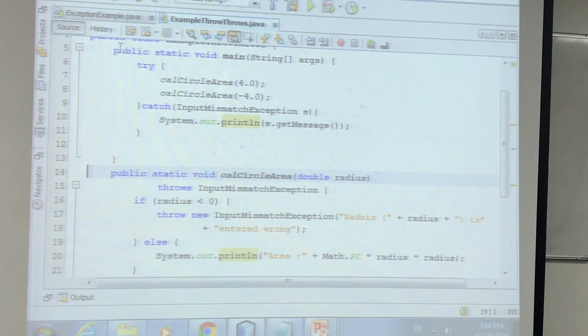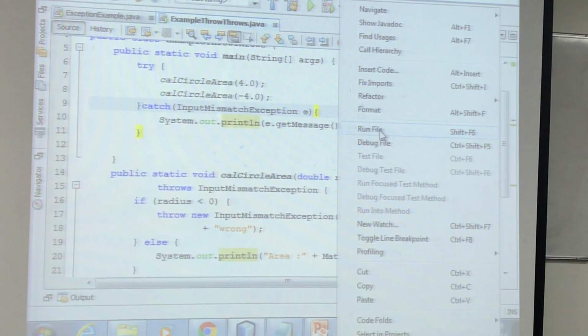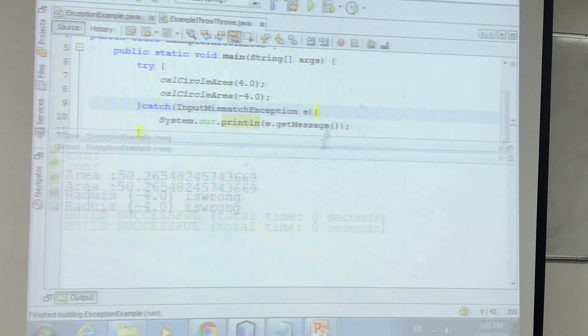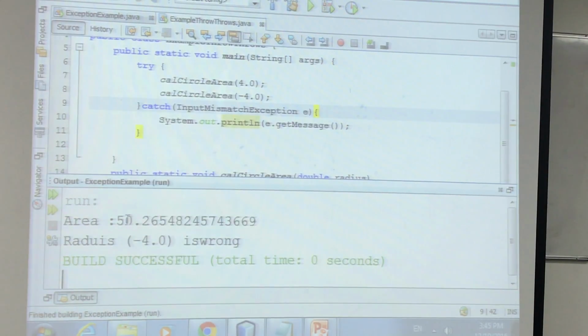So I hope it is clear. Is any explanation required for what we are doing? In the first case, it will give me the answer, but in the second case, an exception will be thrown, and it will give me that radius -4 is entered wrong. First case it will run without any problem, but in the second case I will get an exception. So let's trace this. In the first case we get the result, and in the second case radius -4 is wrong. Okay, because the second is our exception case.